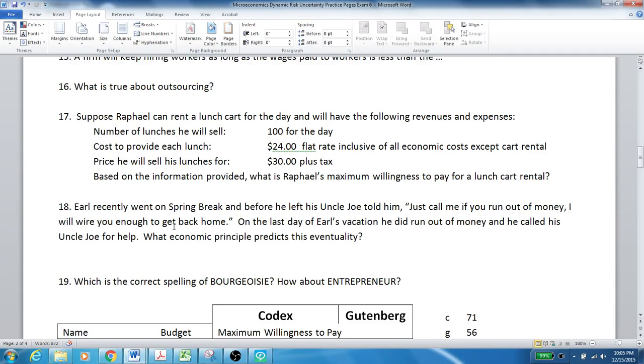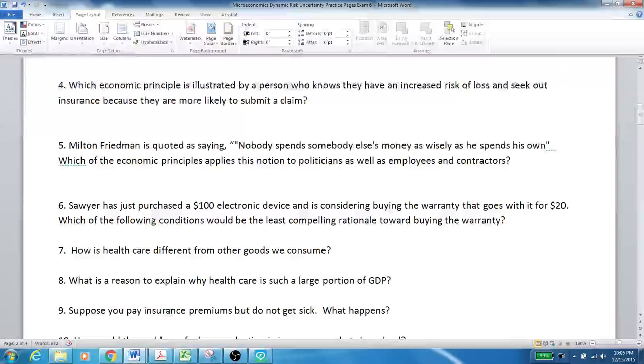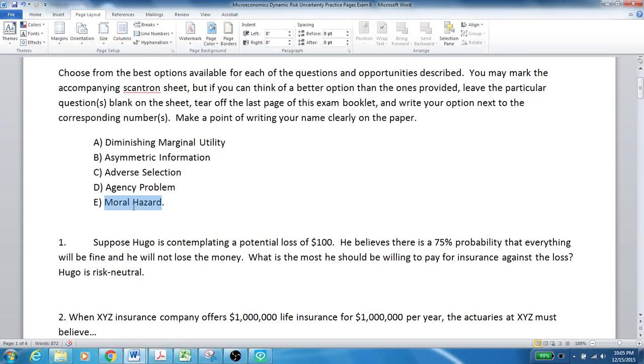Question 18. Earl recently went on a spring break, and before he left, his Uncle Joe told him, "Just call me if you run out of money, Earl. I'll wire you enough to get back home." On the last day of Earl's vacation, he did run out of money, and he called his Uncle Joe for help. What economic principle would have predicted this eventuality? Because Earl had a backup plan, because Uncle Joe said he'd bail him out in case he ran out of money, it's not surprising that Earl spent all his money. He wouldn't have done that if he didn't have his Uncle Joe promising to back him up. And that's a classic example of what we mean by moral hazard.